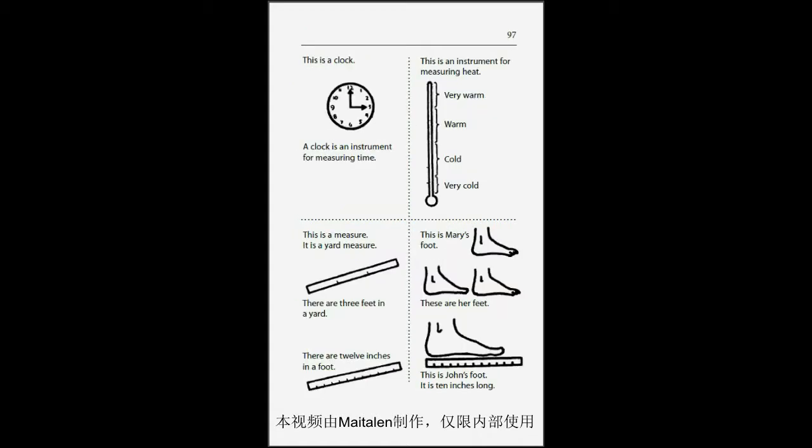Page 97. This is a clock. A clock is an instrument for measuring time. This is an instrument for measuring heat. Very warm, warm, cold, very cold.